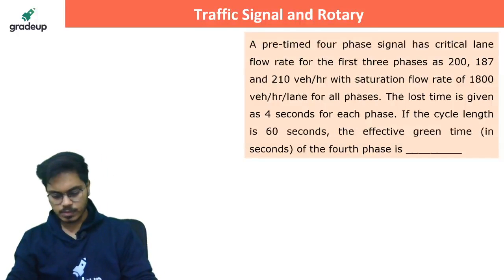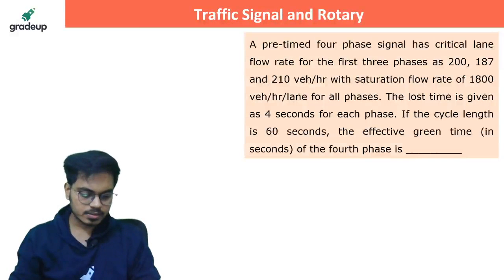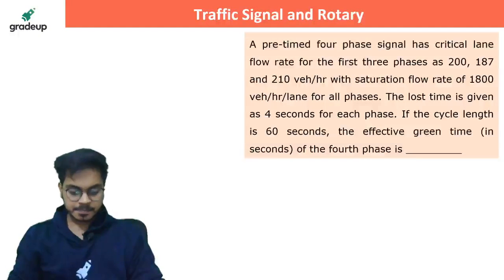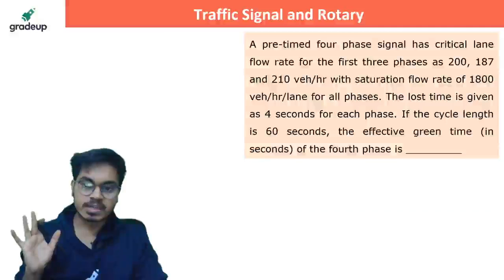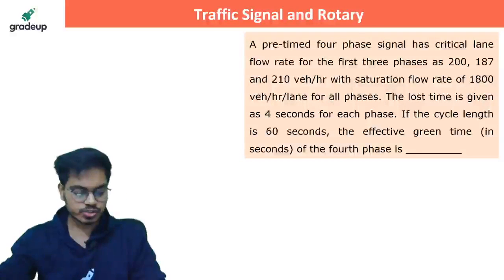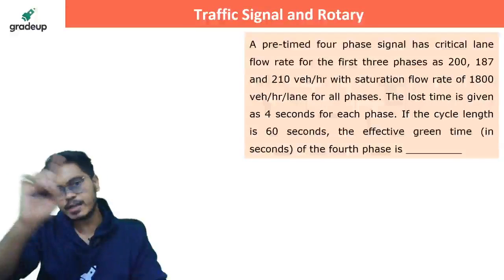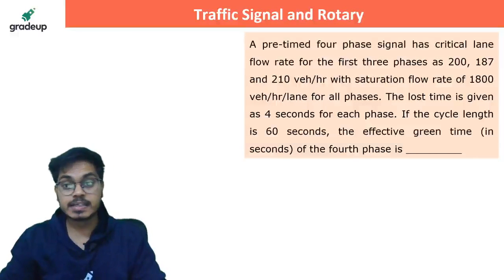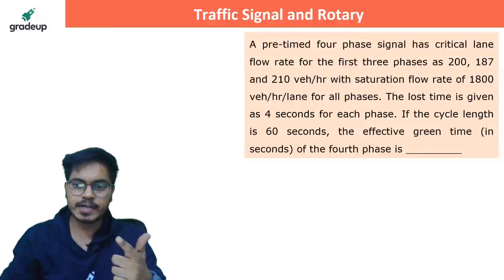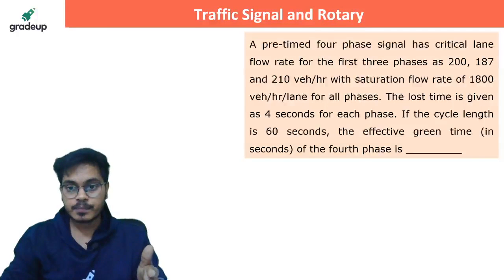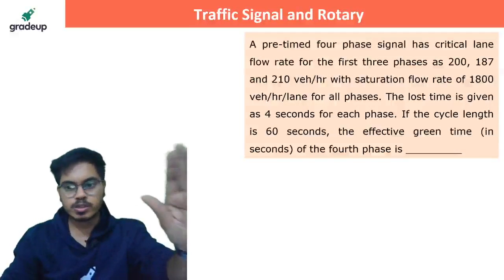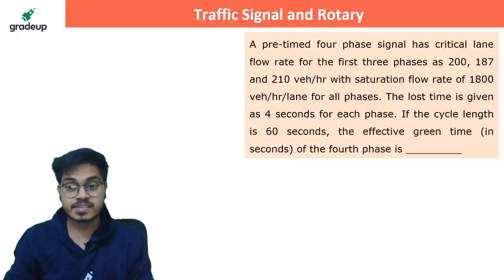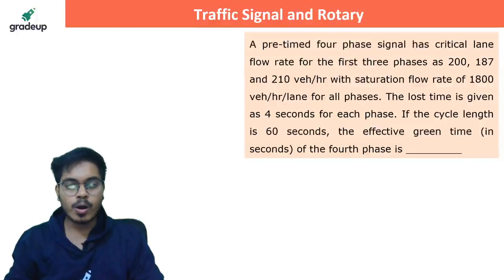Next question. It will be fun, everyone answer this with full power. A pre-timed 4-phase signal has critical lane flow rates for the first 3 phases of 200, 187 and 210 vehicles per hour, with saturation flow rate as 1800 for all the phases. Most of the questions here will be from the Webster method, but I have tried to take some different questions so that we can get an idea of all the kinds of questions that can be asked from the Webster method. The loss time is given as 4 seconds for each phase. If the cycle length is 60 seconds, the effective green time of the 4th phase is?